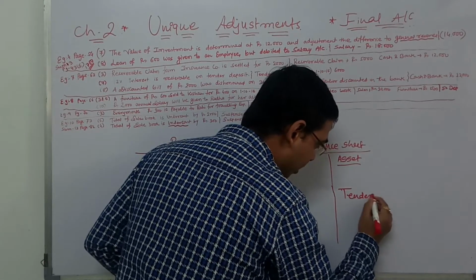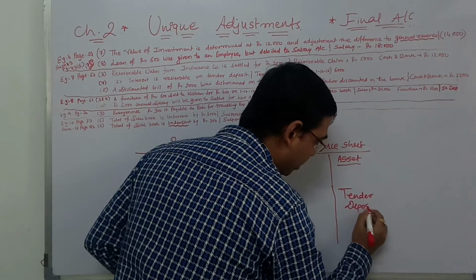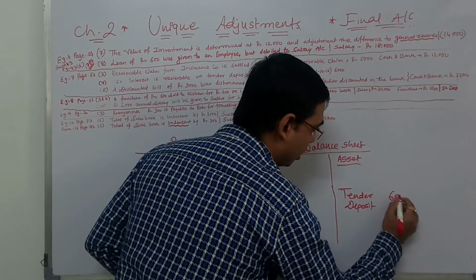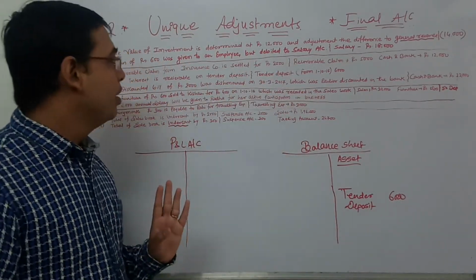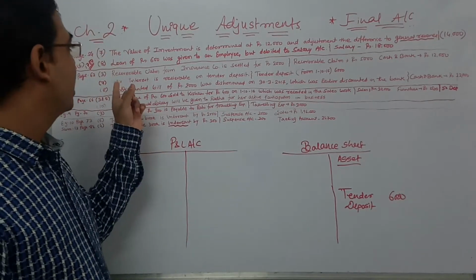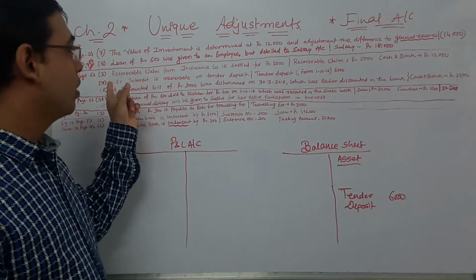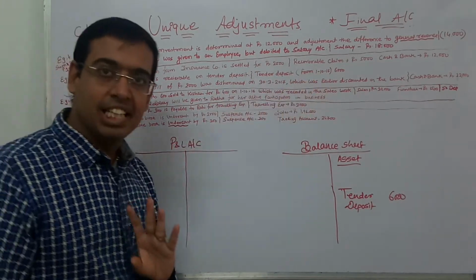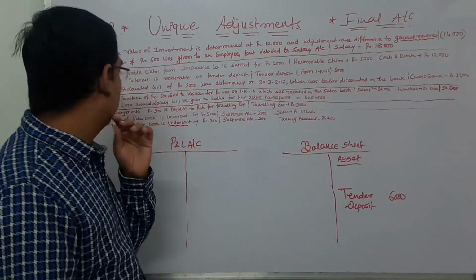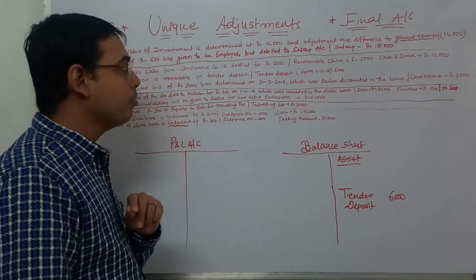So tender deposit, how much is it? 6,000. Clearly understood. This is the 6,000 tender deposit you have, on which we need to get 12% interest, from page number 11016, adjustment number 7.